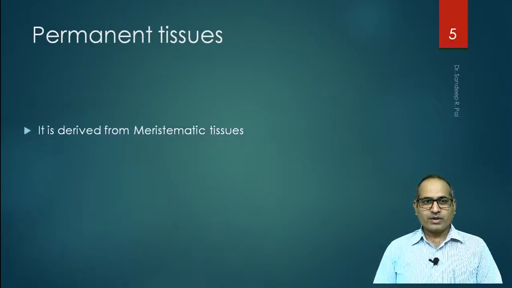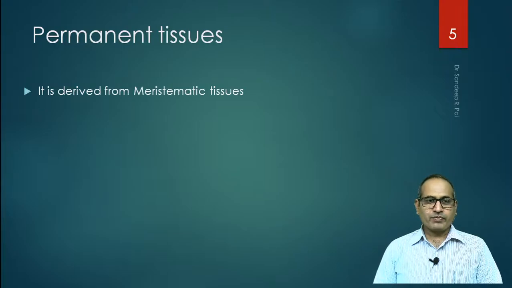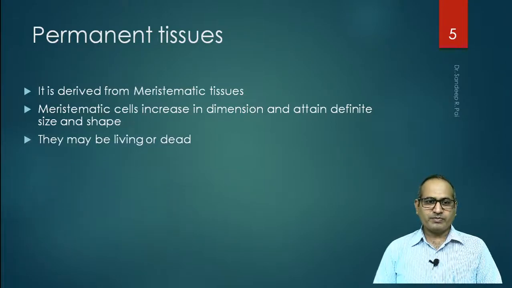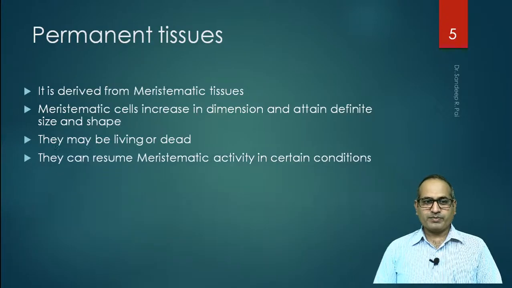First thing first, about the permanent tissues. These tissues are derived from meristematic tissues. Meristematic cells increase in dimension and attain a definite size and shape. They may be living or dead. Unlike meristematic tissues, where all the cells are considered as living, in case of permanent tissues, we have both living and dead types of cells.